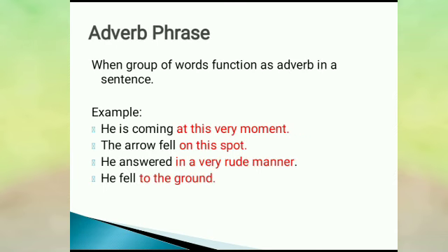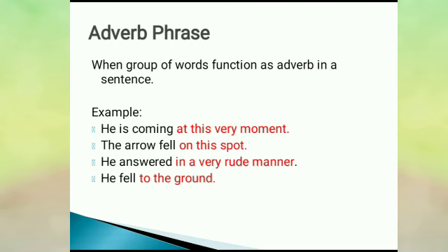Now about adverb phrase. When a group of words functions as adverb in a sentence, that is called adverb phrase. So let us see some examples. He is coming at this very moment. Here the group of words in red color is telling about the verb coming.